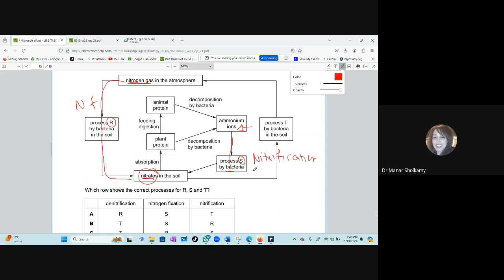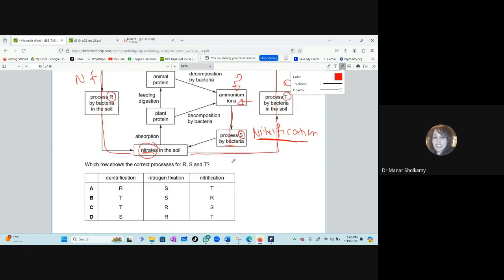Nitrification is the conversion of ammonium compounds into nitrates in the soil. I hope you remember. There's the last letter T, this T here. You have nitrates in the soil that will change to nitrogen gas in the atmosphere. So what is T? Who will remind me? Denitrification. Well done. So this is completely asking you about the nitrogen cycle.